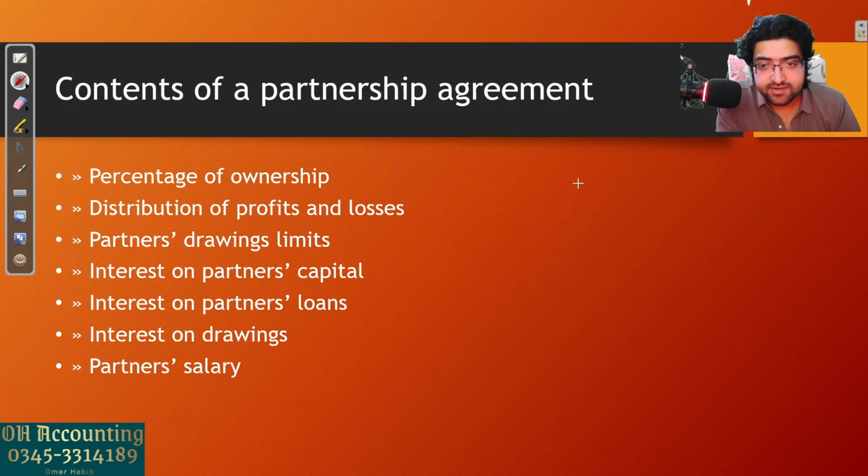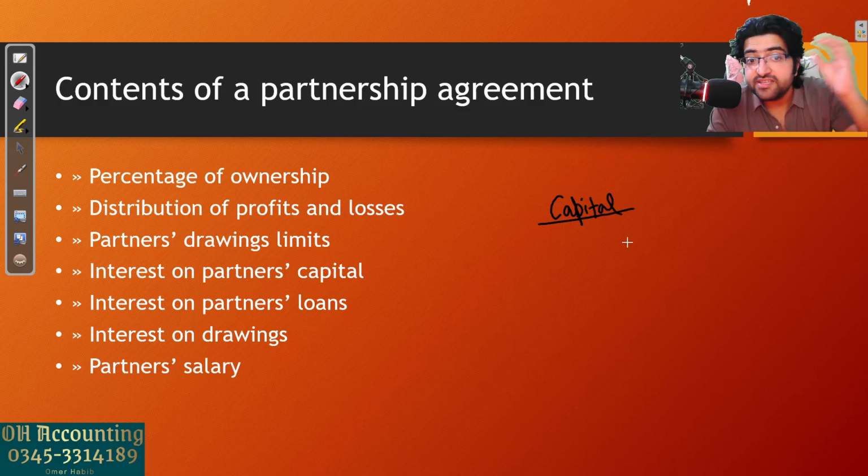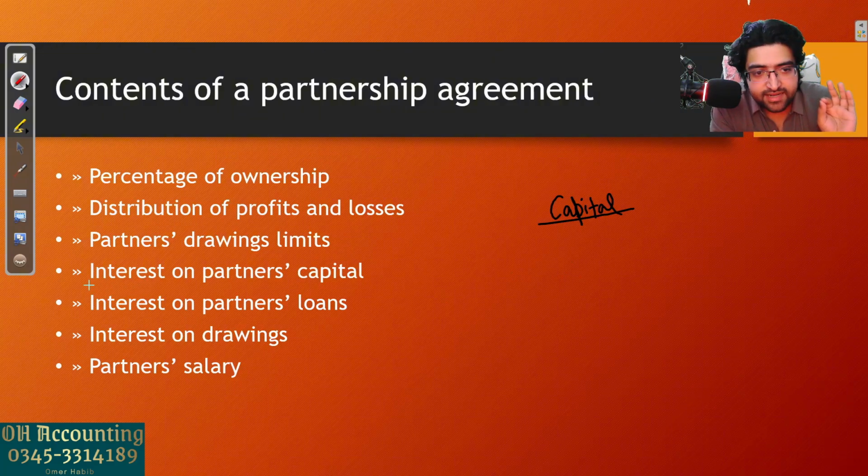Interest on partners' capital. First of all, we know what capital is. Capital is the investment of the owners in the business, the money they have invested into the business. Let's take a simple example to understand this point of interest on partners' capital.